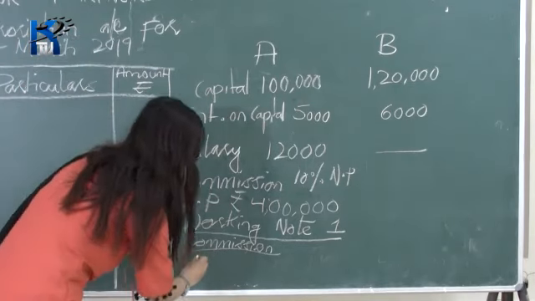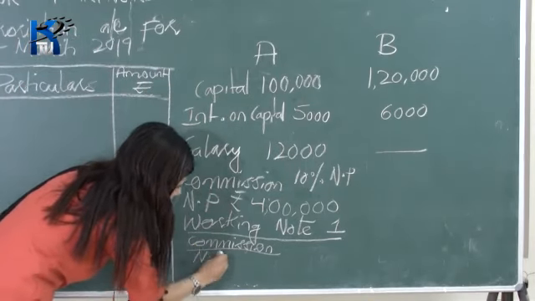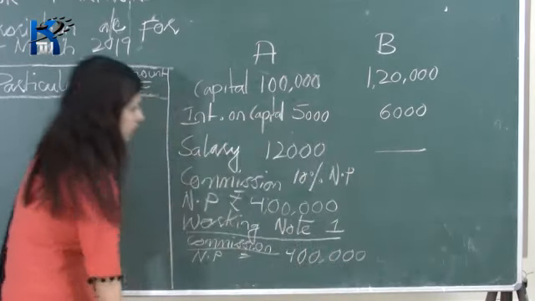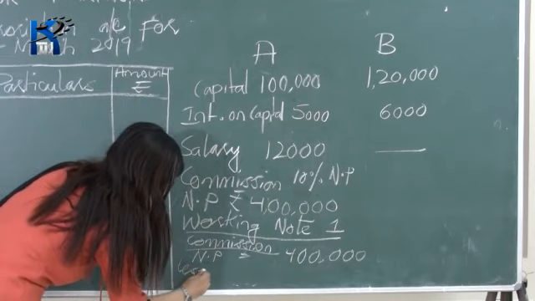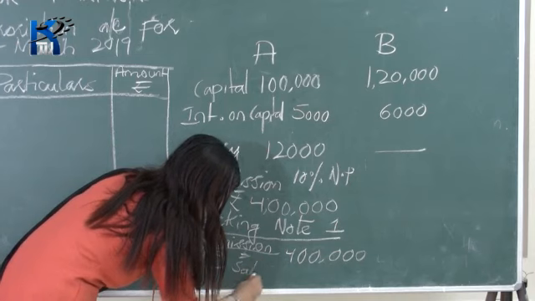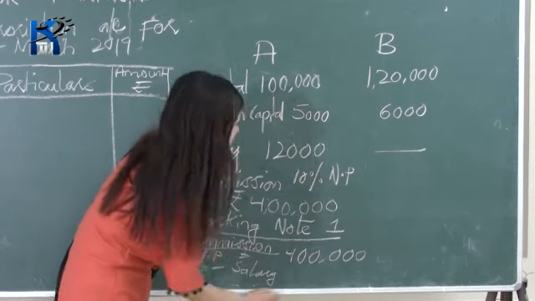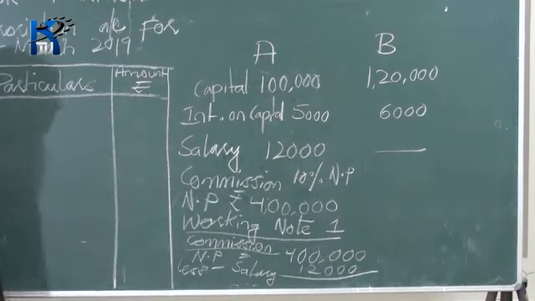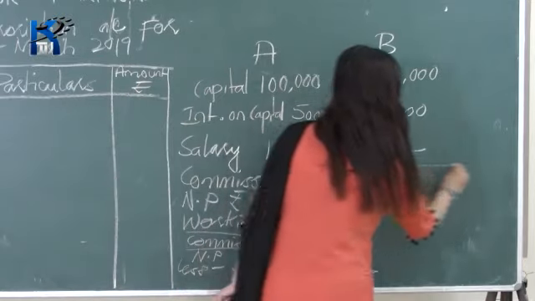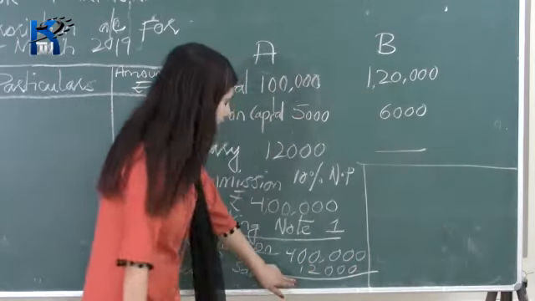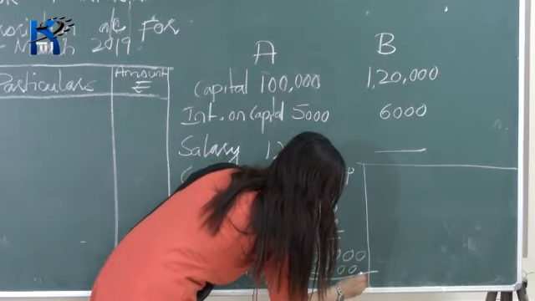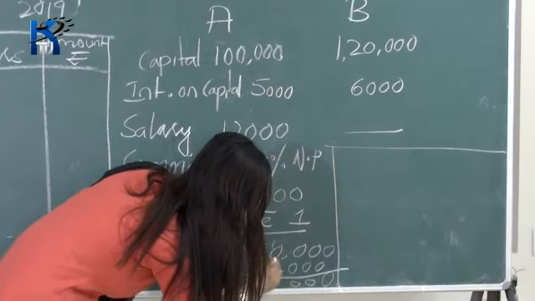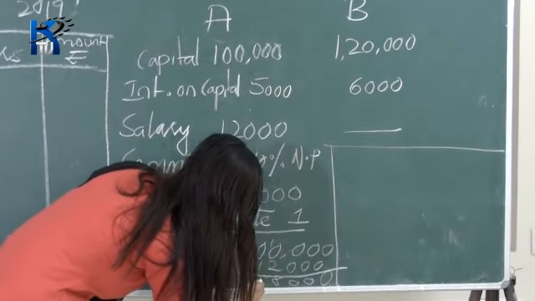Okay, so now your net profit is equal to 4 lakh rupees. Okay, it's 4 lakh. Now less salary. Okay, A is getting a salary, so you have to subtract that salary. Salary is 12,000. Okay, 4 lakh minus 12,000. So 4 lakh minus 12,000 is equal to, okay, it's 8 and 3.